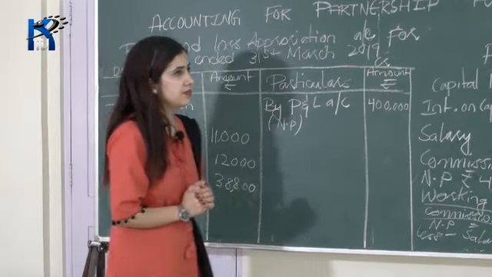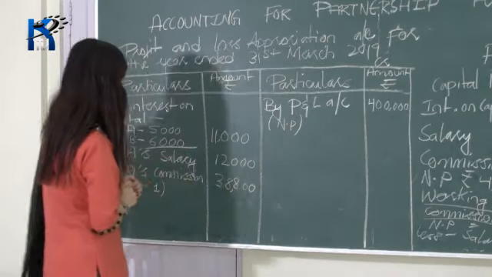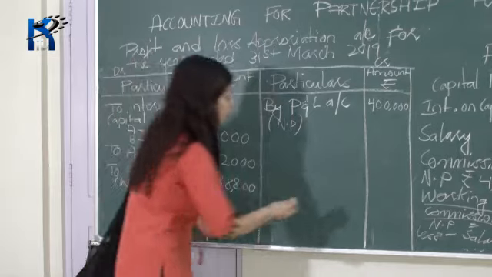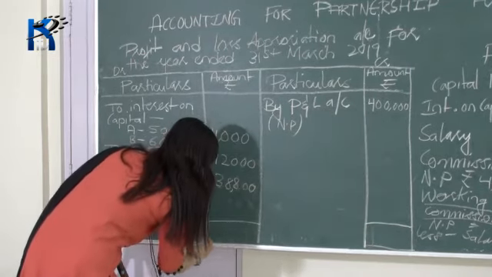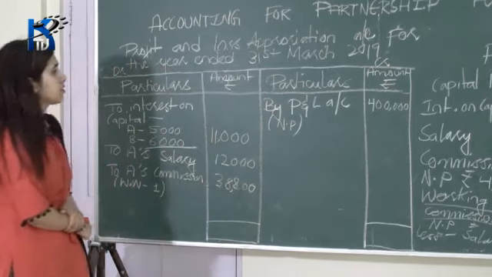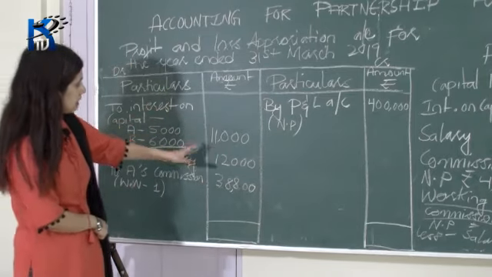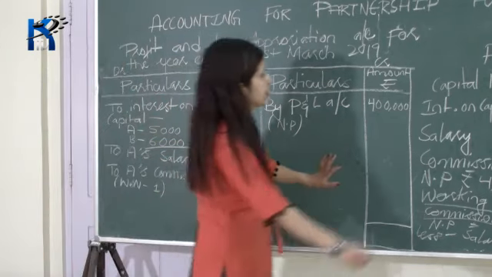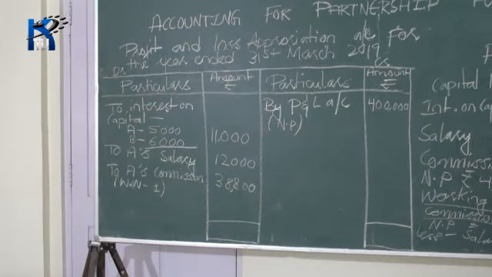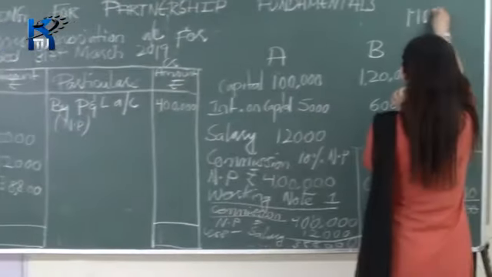Now after that, what you need to do is you have to total the balance now. Okay, total the amount and check which side is greater. Okay, so your debit side amount total is 11,000 plus 12,000 plus 38,800. So now let's total the amount. It's 11,000.